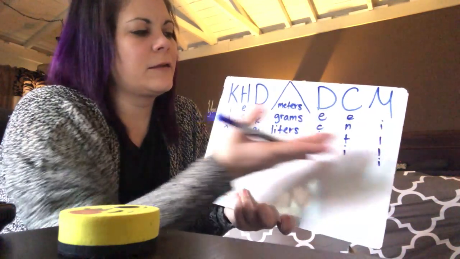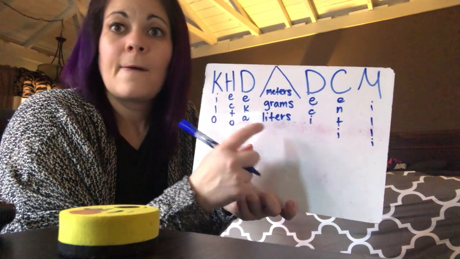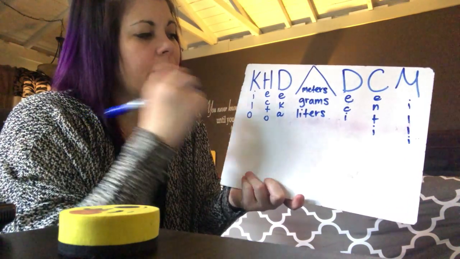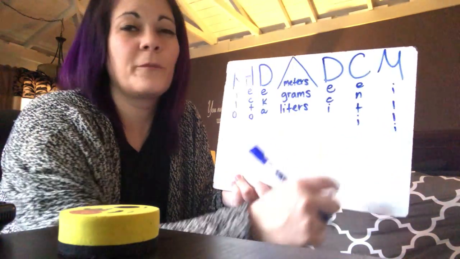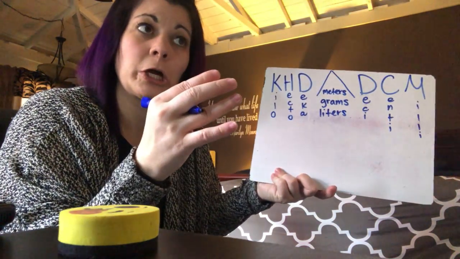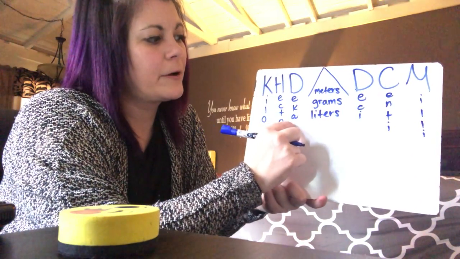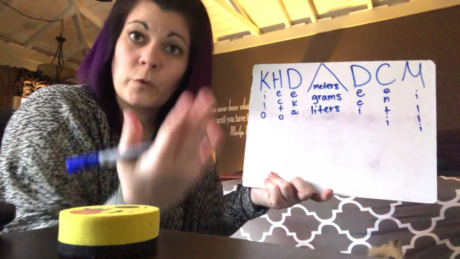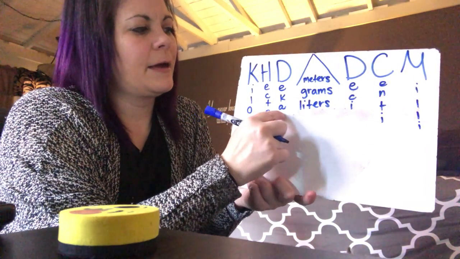Again, these are all prefixes, and right here are your root words. You can add the prefix to any of those root words. What's funny is starting in the mountain, if we go this way, we're multiplying by 10 when we move to the right, because we're going from bigger to smaller. Each jump is a power of 10. So if that was 2 jumps, that's 100, because 10 times 10 is 100, so you would be multiplying by 100.